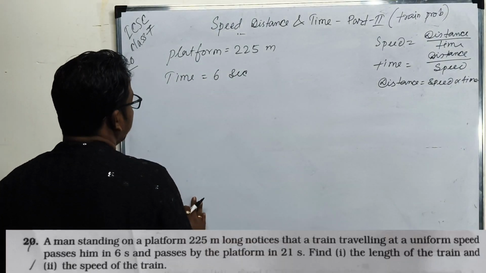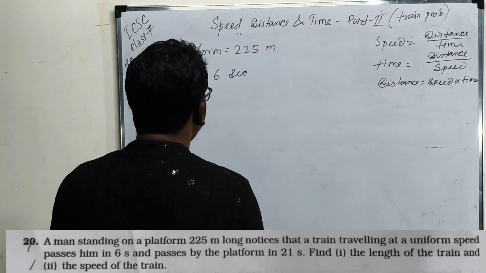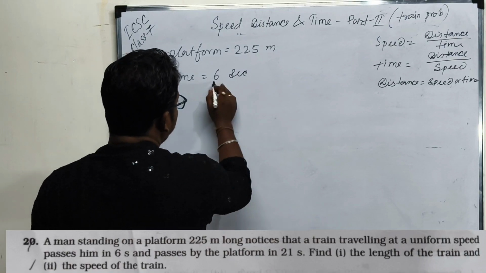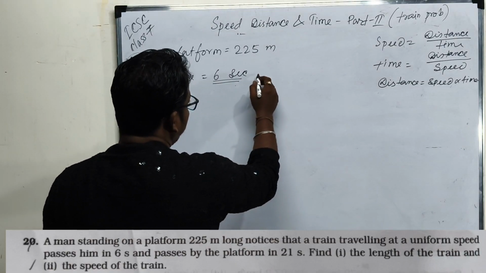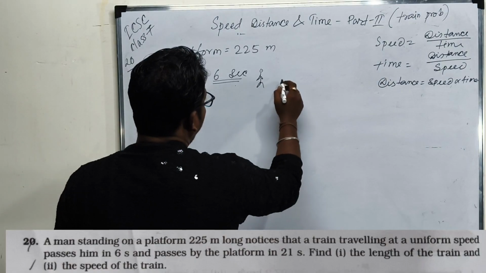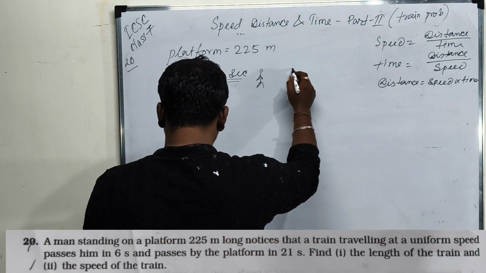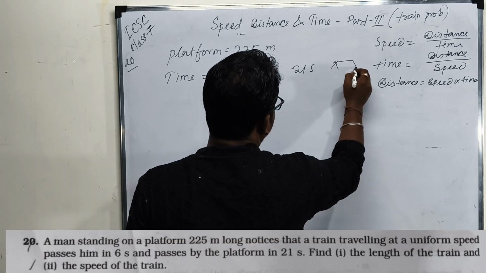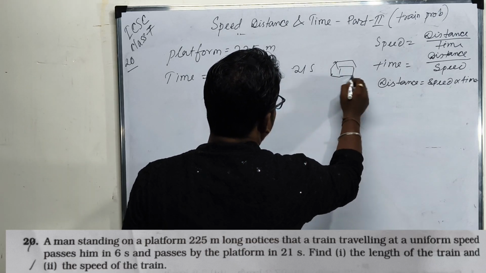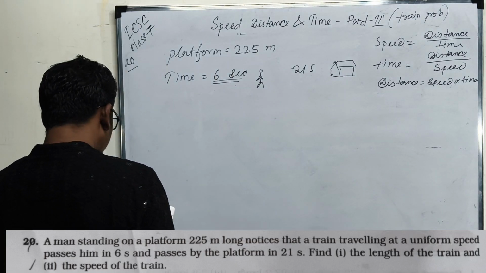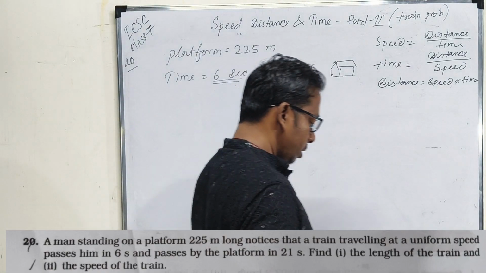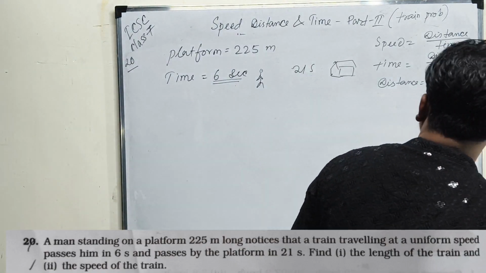That means two times are given. In 6 seconds it passes the particular man, and in 21 seconds it crosses the platform. Then find the length of the train and the speed of the train.